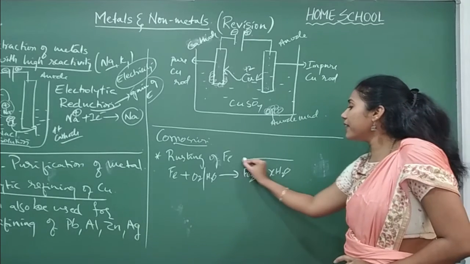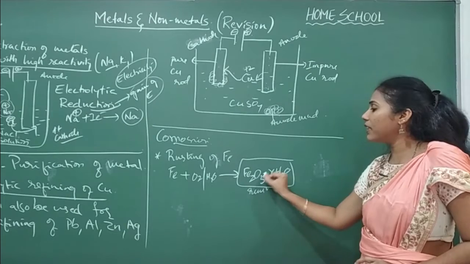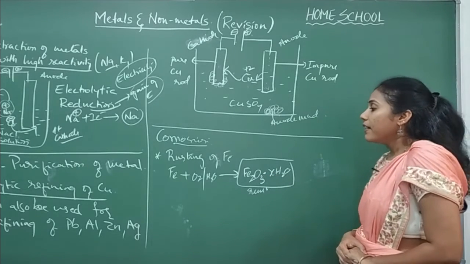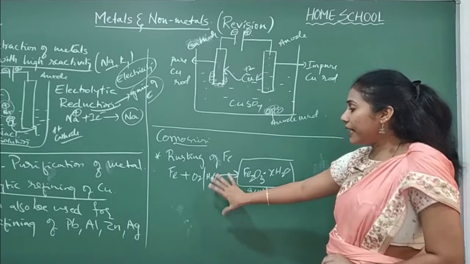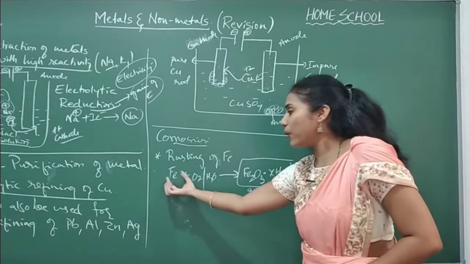And this is the chemical formula of rust. This is what we call rust. That brown color powder is this. And one point you have to remember here is, rusting can only take place when both air and water are there with iron.